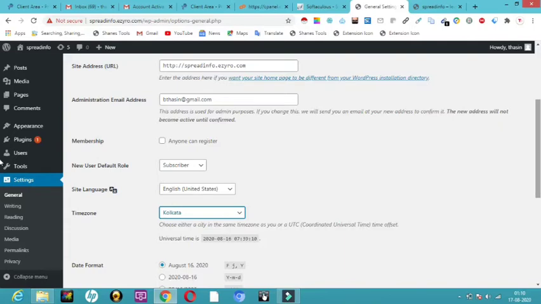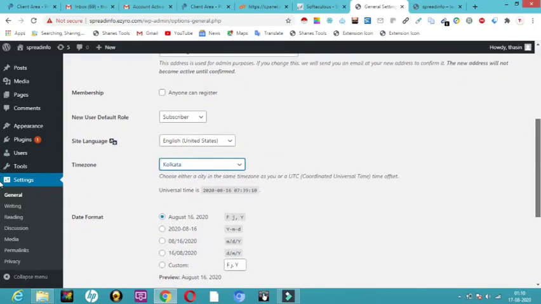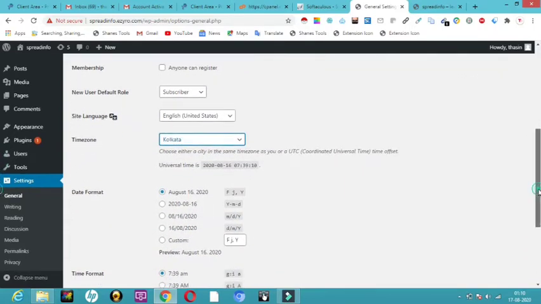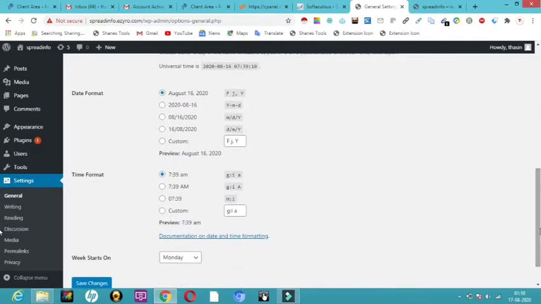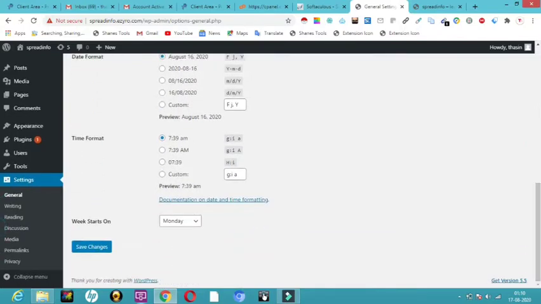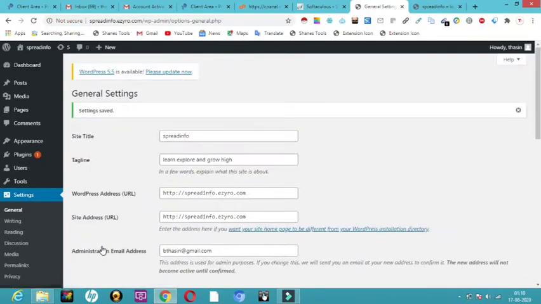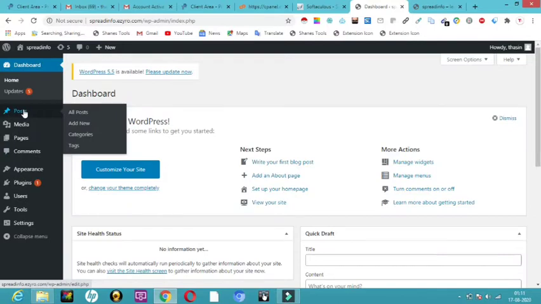And time format, if you want to change your time format and date format, all that you can change from here. And then week starts on, all that you can change from here. I'm going to just click on save changes. Okay, so now I've shown you where to change your email ID, where to change your site title and all that. So now the next point comes to post.